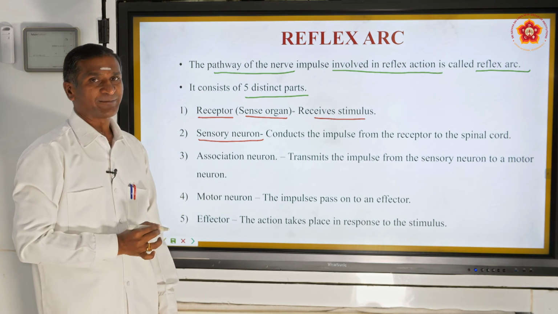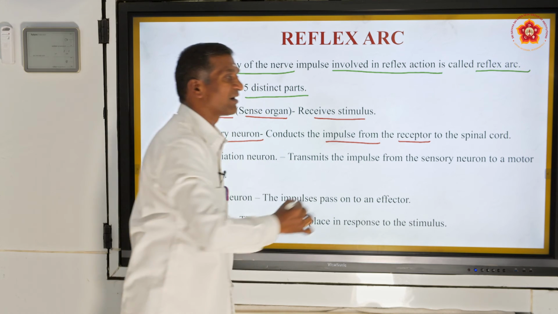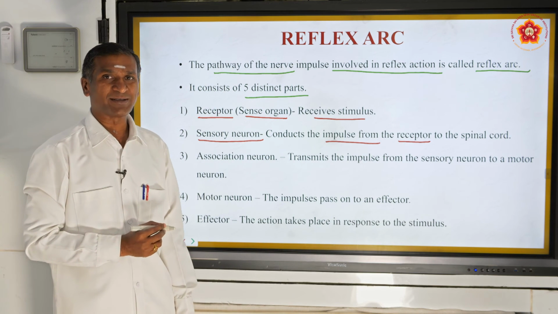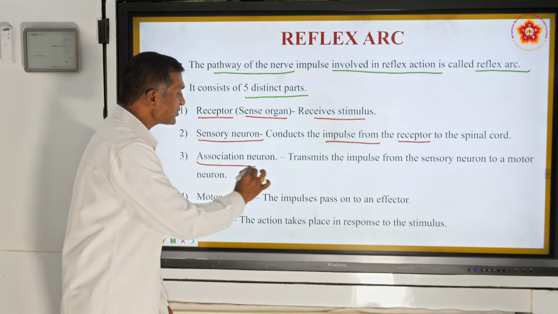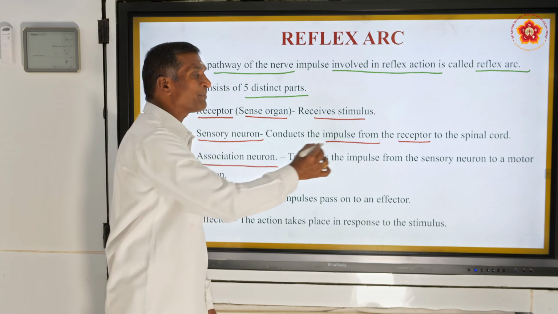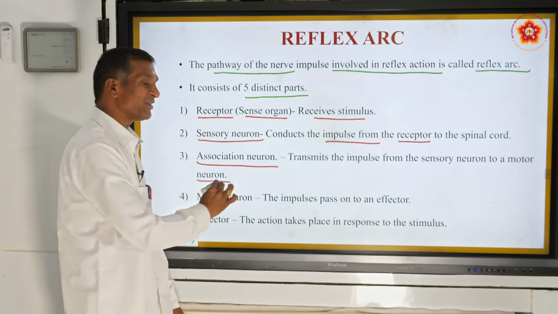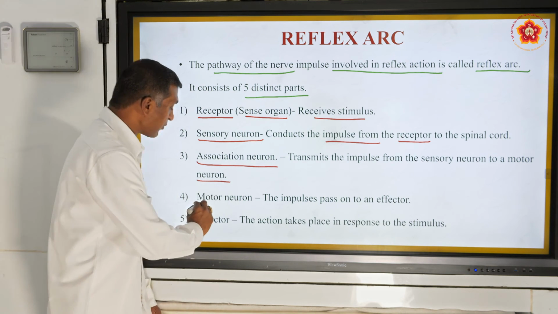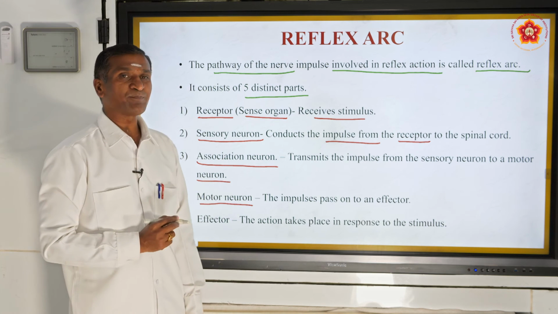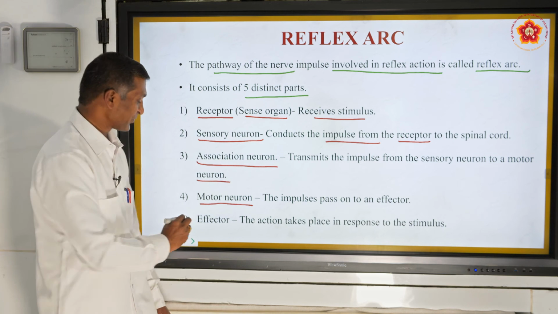Sensory neuron conducts the impulse from the receptor to the spinal cord. Association neuron transmits the impulses from sensory neuron to motor neuron. Motor neuron, the impulse passes on to an effector.